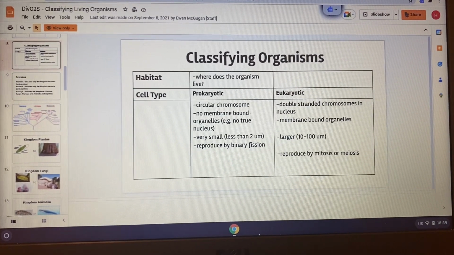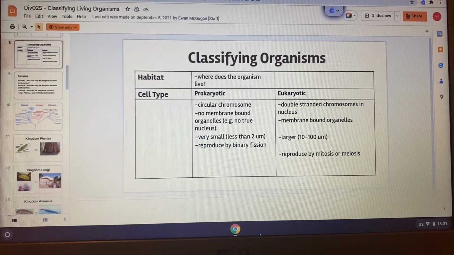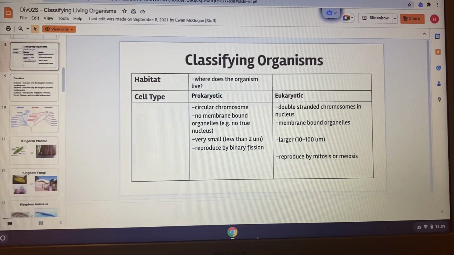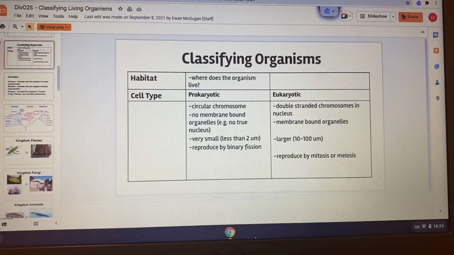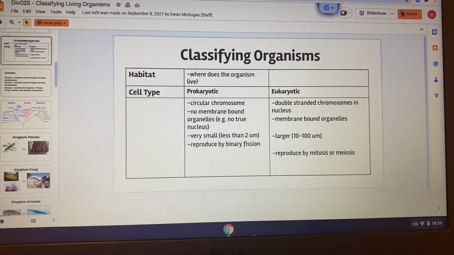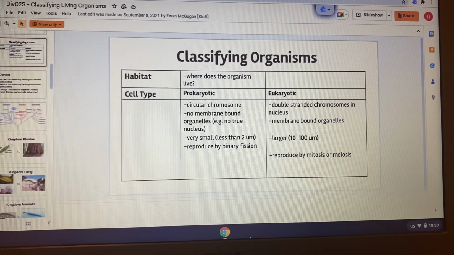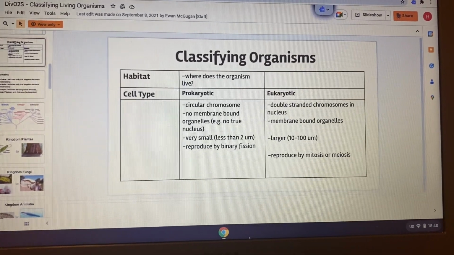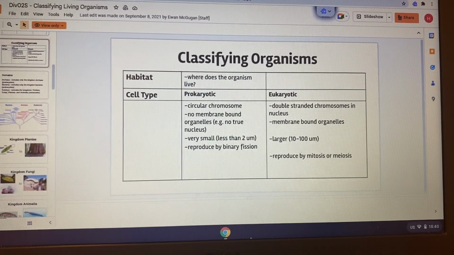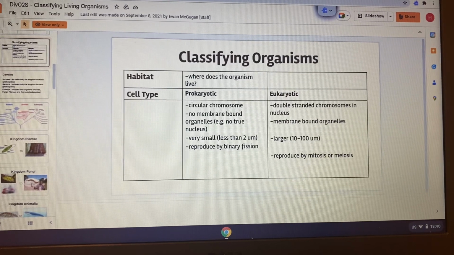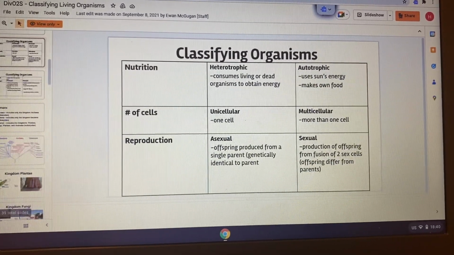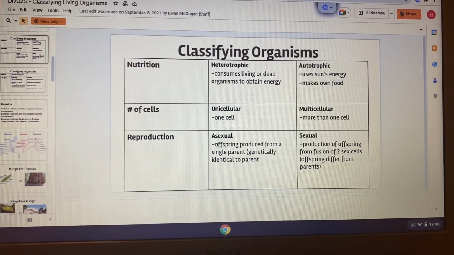And eukaryotic cells have standard chromosomes in a nucleus, a membrane bound nucleus. They are larger than the prokaryotic cells, so they are 10 to 100, and reproduce by mitosis or meiosis. So this is a perfect example of the difference between prokaryotic and eukaryotic cells. Here we go on classifying organisms.